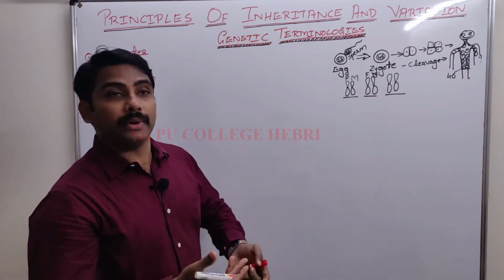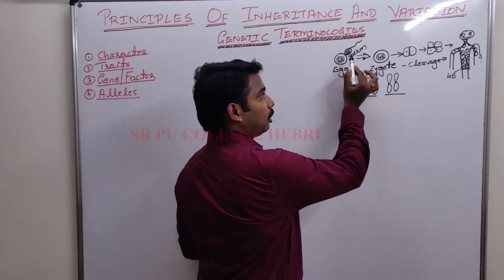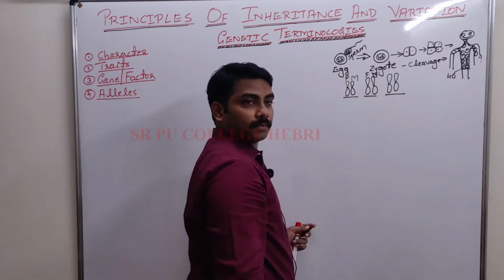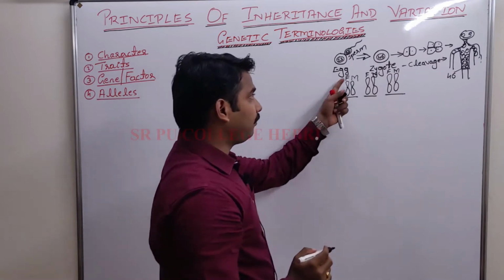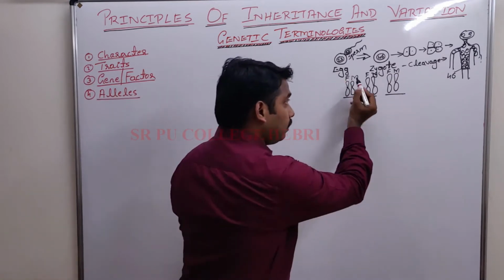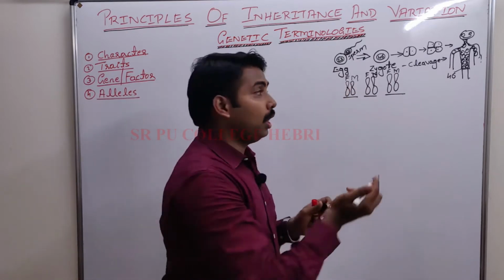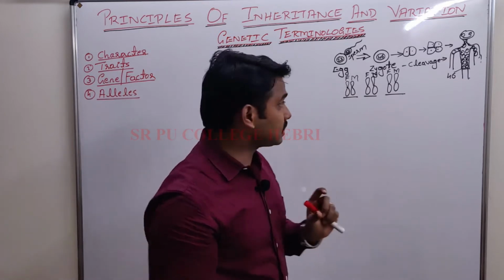How many? 23. And in each pair, one father chromosome and one mother chromosome were the same. Not one father and one more father, not one mother and one more mother, but one father chromosome and one mother chromosome were the same.